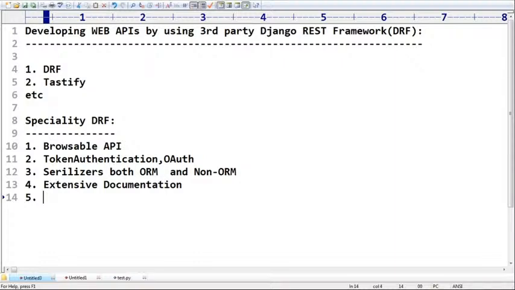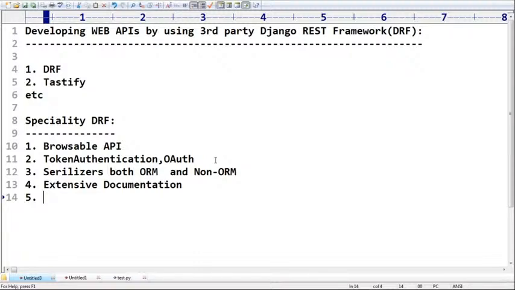Multiple top brands trust this DRF and use the DRF concept in their applications. That's why you can happily believe in DRF. So DRF is going to make our life very simple to develop web APIs for our Django applications. Any doubt?